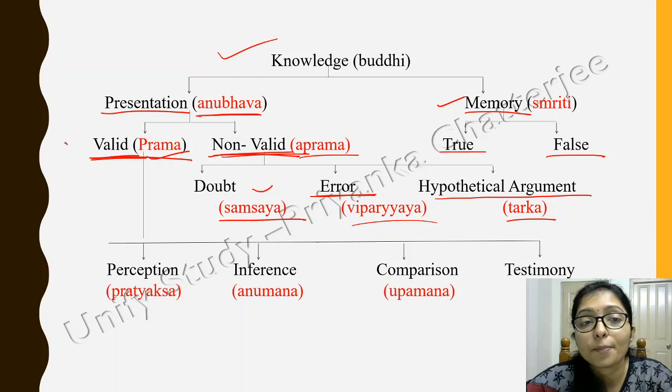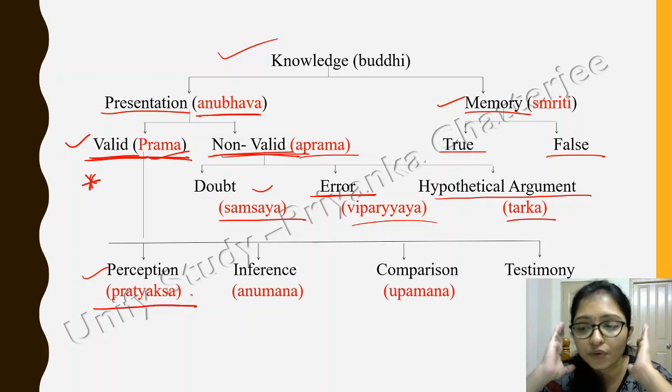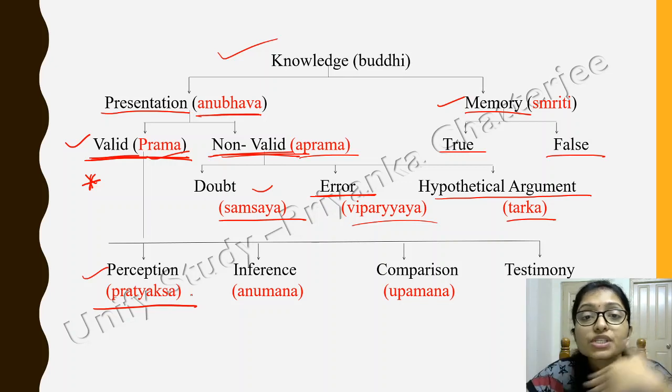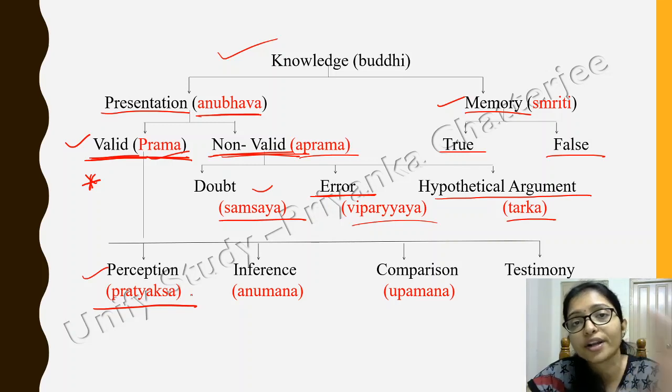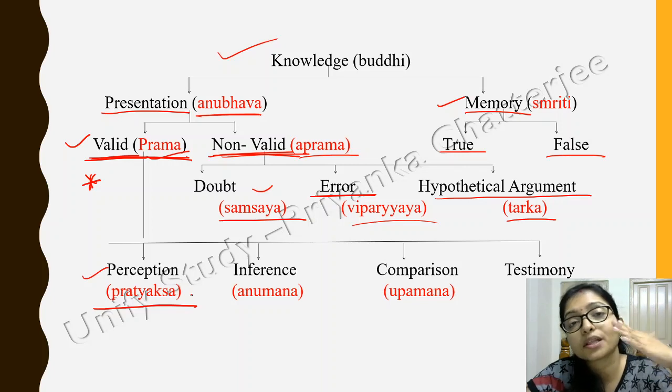Now, come to the point of prama. Prama is valid. There are different types of prama, and these are very important. What are they? That is perception, that is pratyaksha. Perception, pratyaksha, means it is there in front of your eyes, you see that. You observe that, you look, you see that, the occurrence is going on in front of your eyes, or you are the proof, okay. So this is perception or pratyaksha.